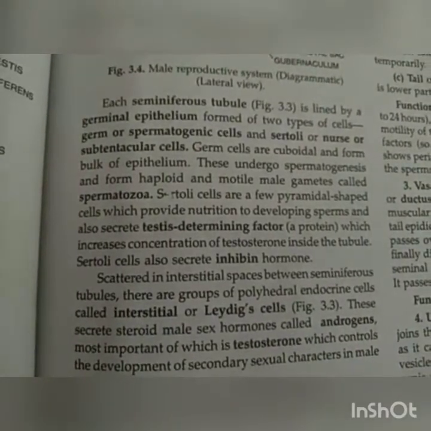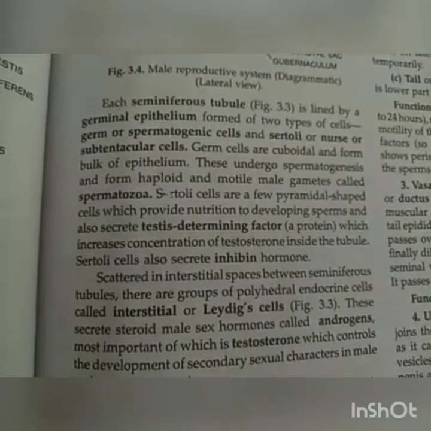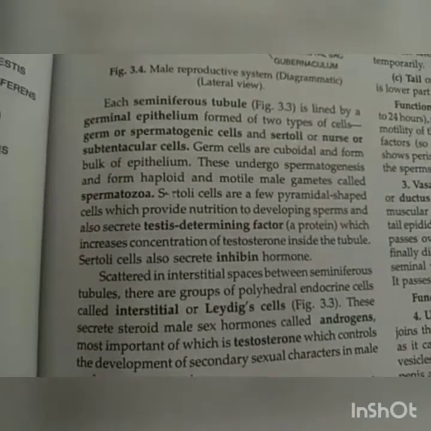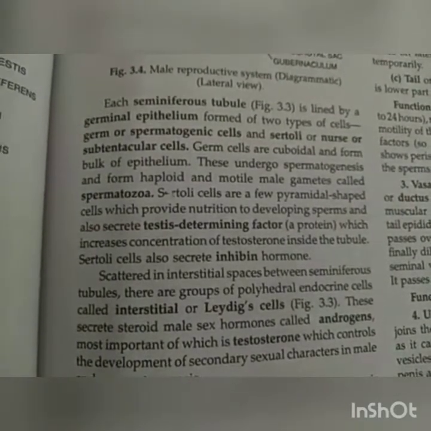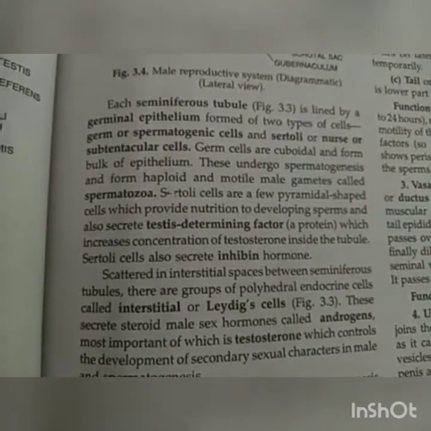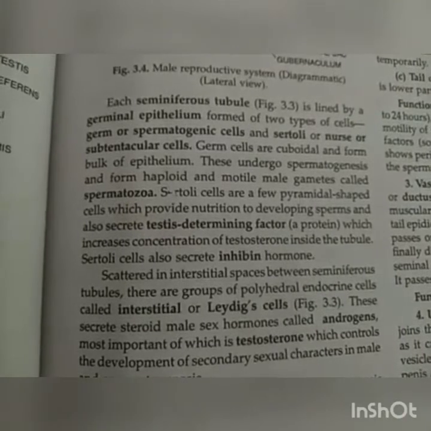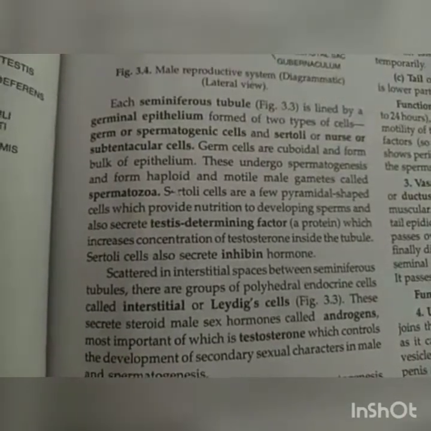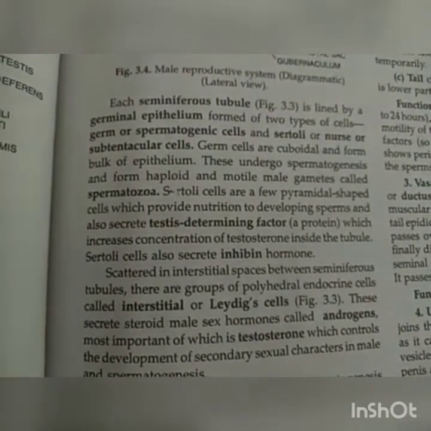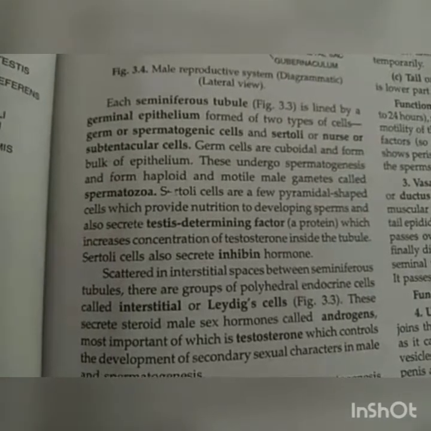So Sertoli cells perform three works. First, they provide nourishment to the growing spermatozoa. Second, they release the testis determining factor, which increases the concentration of testosterone. And third, they secrete inhibin, which blocks the excessive production of the testosterone hormone.